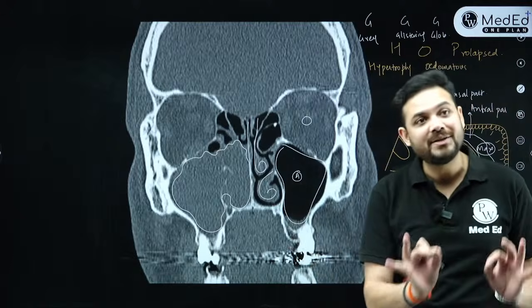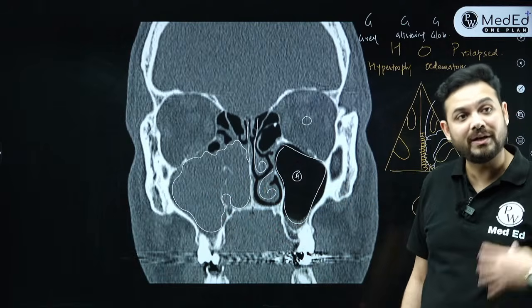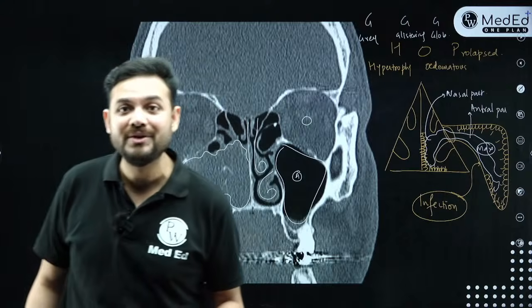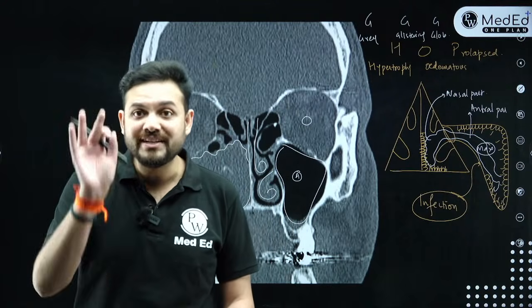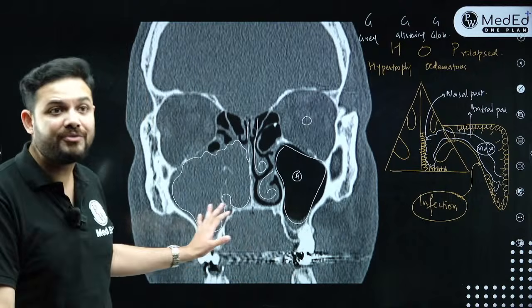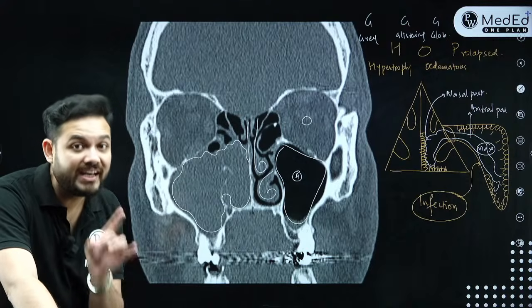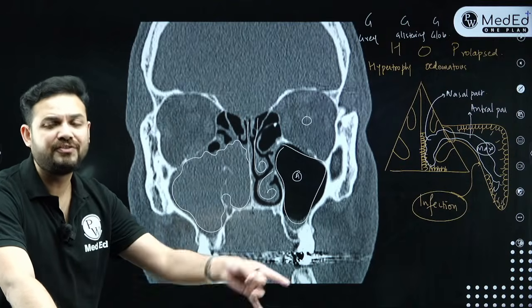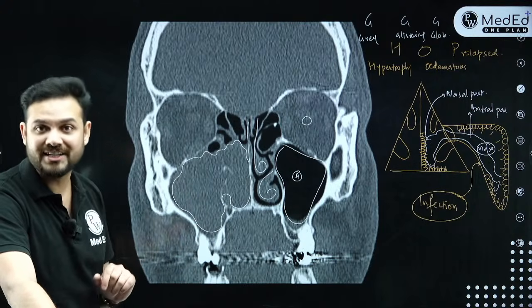This is your INI-CET question. They showed you a mass in the nasal cavity and maxillary sinus, and they asked which among the following has the least chances of epistaxis and bony invasion, and the answer was antrochoanal polyp. This is a PYQ. So always remember, if they show you any lateral nasal wall mass, maxillary sinus is involved, but the mass is bleeding, with occasional epistaxis, and they tell you that it is a 50 or 60-year-old man, the answer is not AC polyp, because AC polyp is not seen in that age group.